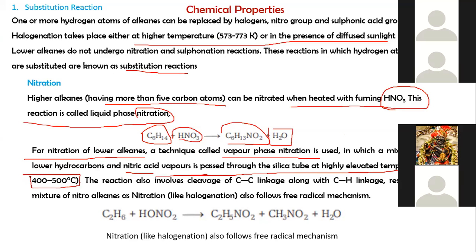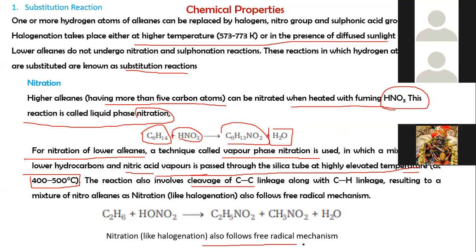This reaction also involves the cleavage of carbon-carbon single bond along with carbon-hydrogen linkage, resulting in a mixture of nitroalkanes. Like halogenation, nitration also follows the free radical mechanism.